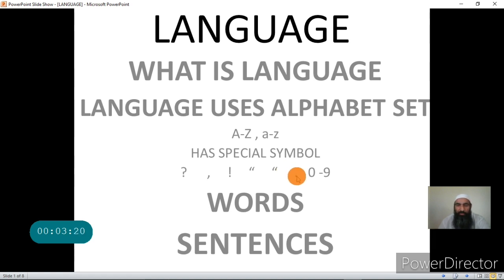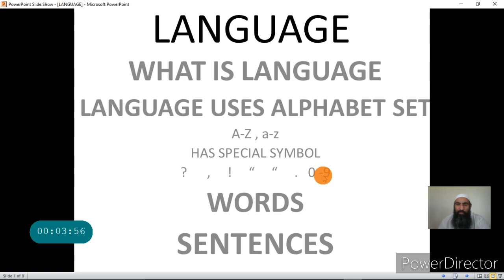Most of the sentences in English language in written form end with a full stop. So I will call full stop the terminal form of most sentences, even though there are some sentences which don't terminate with a full stop, like interrogative sentences or those sentences where we ask questions. Language can also use digits from 0 to 9 in written form.